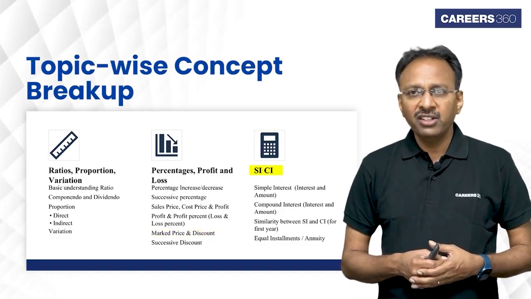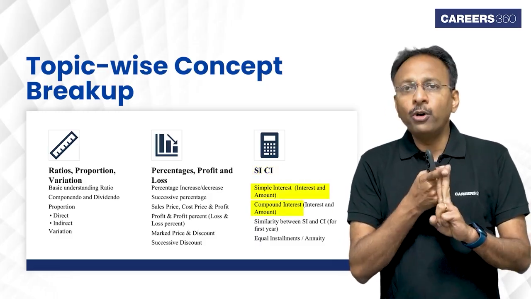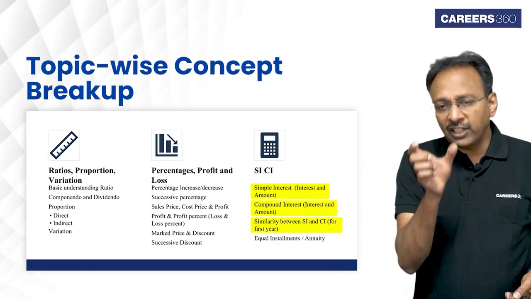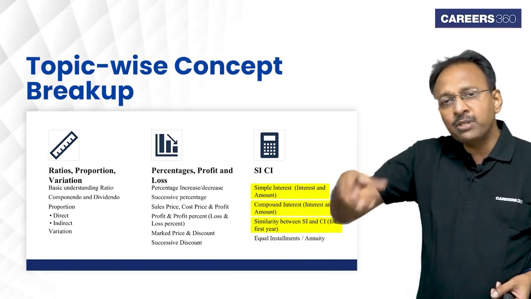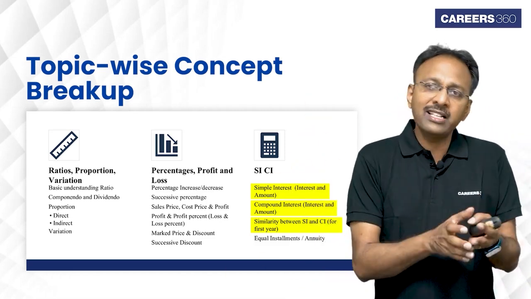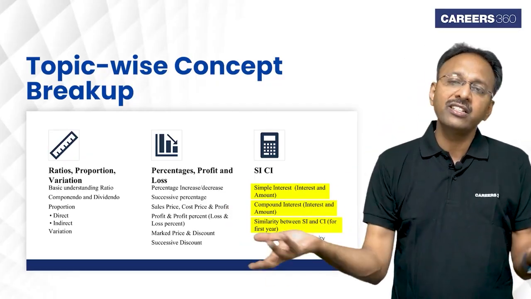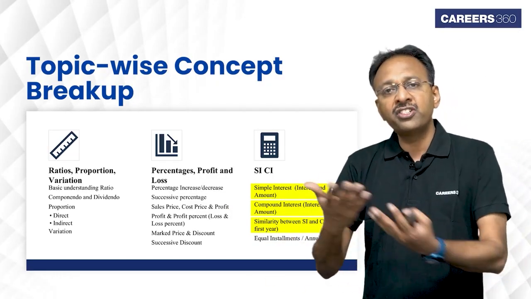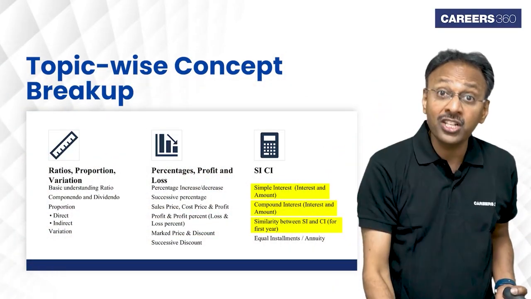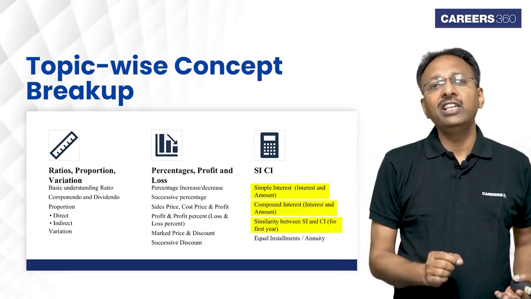Simple interest, compound interest. Frankly, it has only 3 things: simple interest, compound interest, and the similarity between simple interest and compound interest. For the first year, both are the same. When it becomes the second year, third year and fourth year, the compounding changes the interest that you get, whereas in simple interest, you get a constant interest. The difference in the interest will change the difference in the amount that you get at the end of 2 years, 3 years, 4 years, or whatever the number may be. That is all. And all questions that have come in the last 30 years of CAT have been only a variation of these 3 questions.